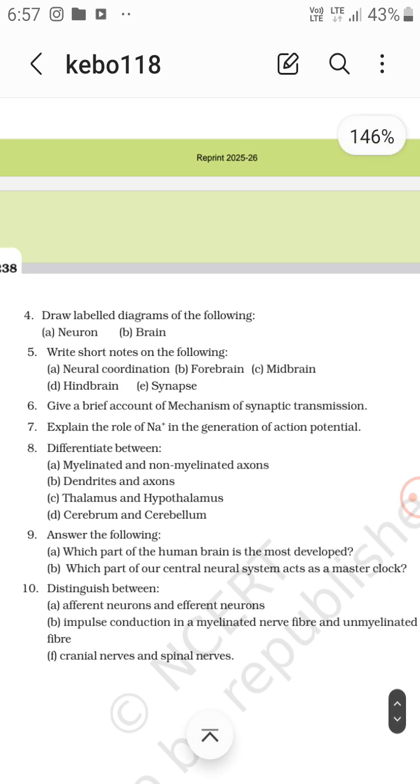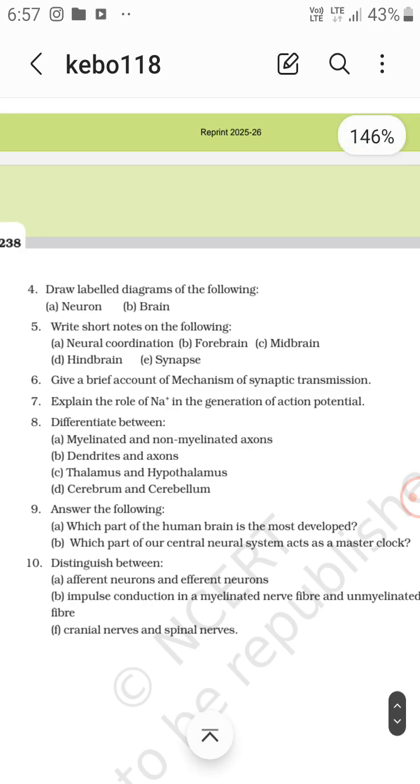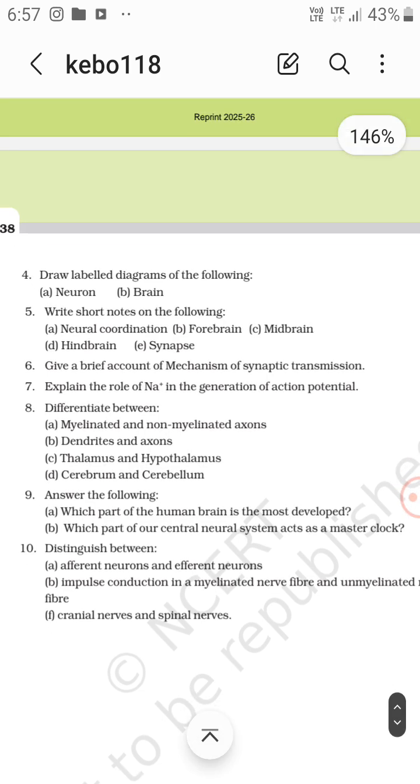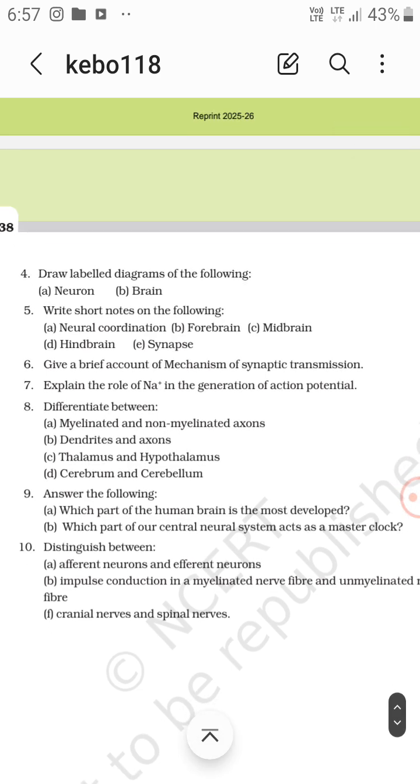And then synapse, what does synapse do? It is a gap, that is the synapse, with a presynaptic and then a postsynaptic side, and there is a gap between them. So this is it.